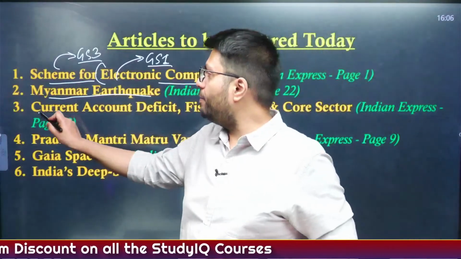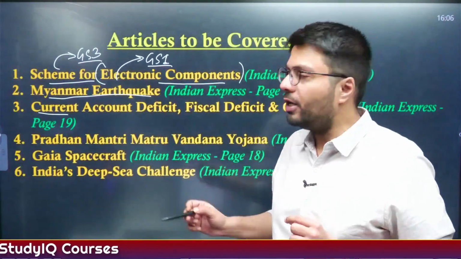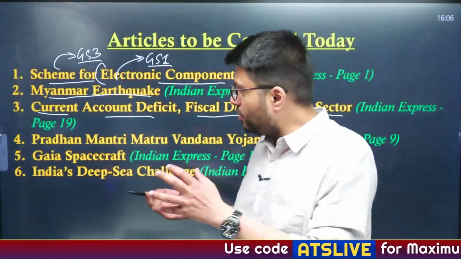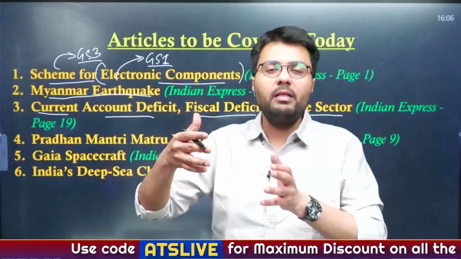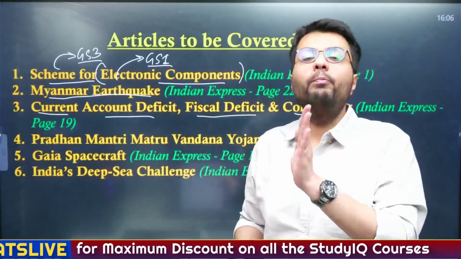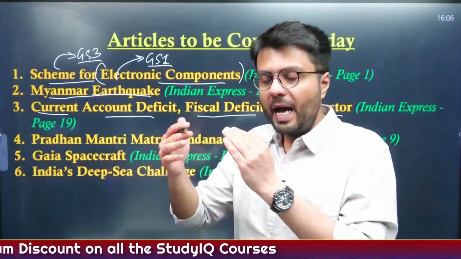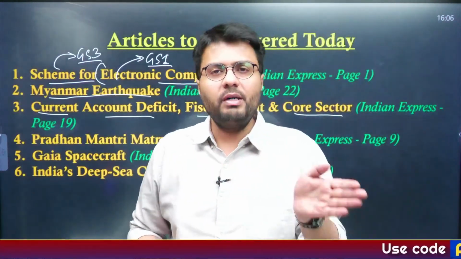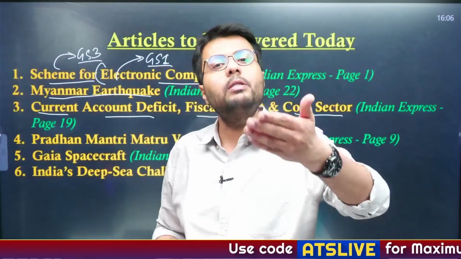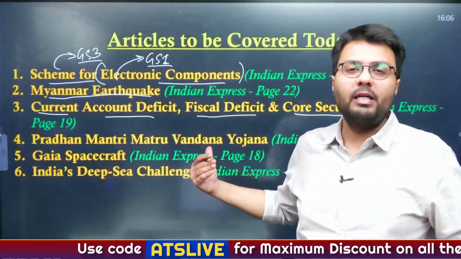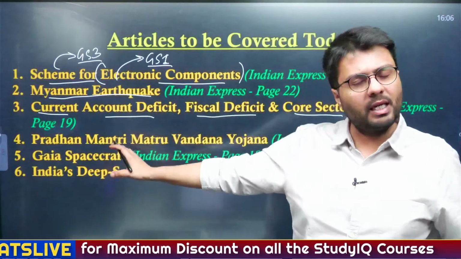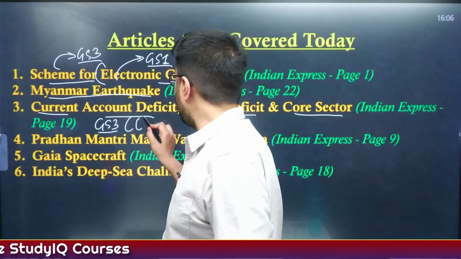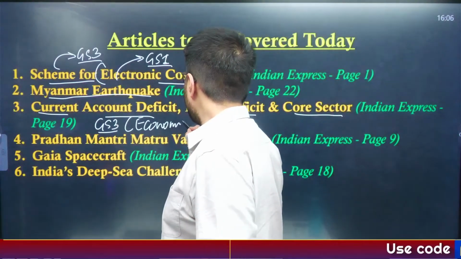Now, in the third article, we'll be understanding 3 important concepts of Indian economy, that is current account deficit, fiscal deficit, as well as core sector, because a news appeared in today's newspaper. It highlighted that India's current account deficit stands currently at 1.1% of the GDP as far as the outgoing quarter is concerned. So the quarterly results of current account deficit, fiscal deficit, etc. are not important, but what is important is indeed these kind of concepts. So we are going into very basics of these concepts from our today's discussion perspective. Now this is also relevant from GS paper 3. All of this belongs to the part of Indian economy syllabus.